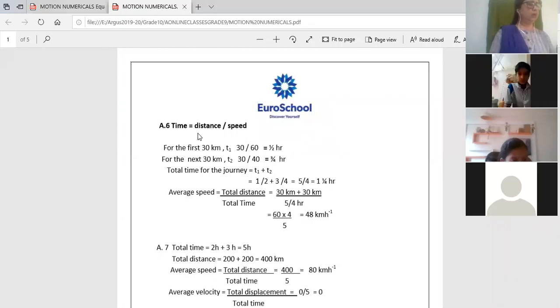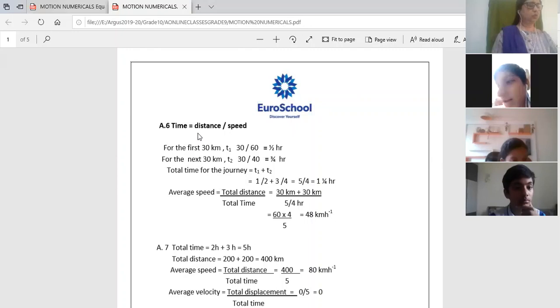I had done only 2 questions, converting the speed of the car from 72 kilometer per hour into meter per second, and converting from meter per second into kilometer per hour. This I had already done. So we will do a few questions from here. The 6th one.